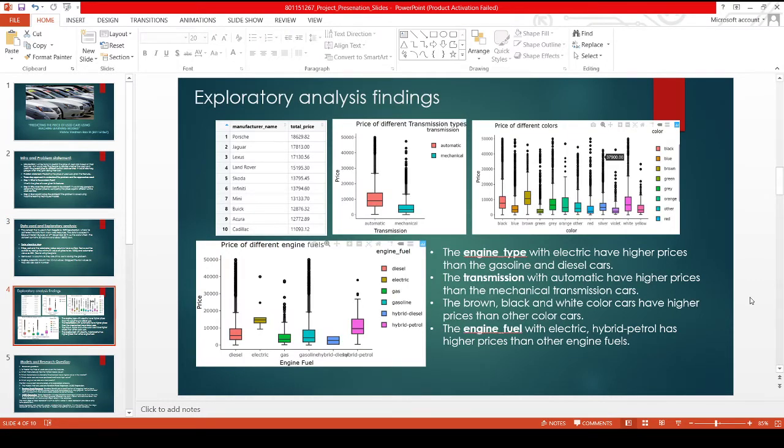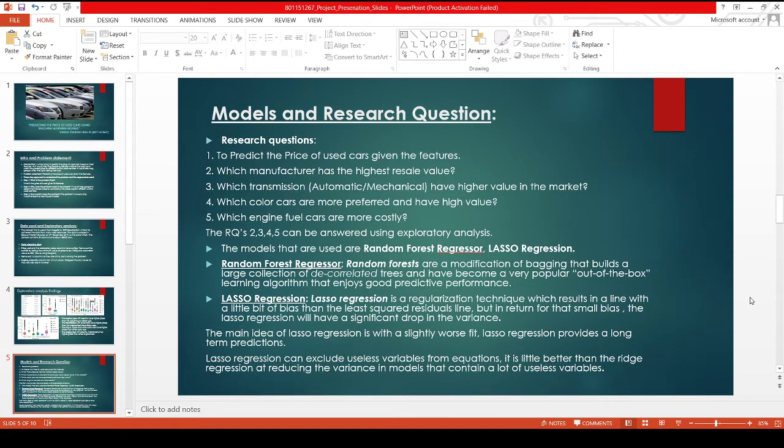Before going into the exploratory analysis step, let me show you the research questions. The primary objective or research question of this project is to predict the price of used cars given the features. The sub-research questions which can be answered using exploratory analysis are: which manufacturer has the highest resale value, which transmission, automatic or mechanical, has higher value in the market, which color cars are more preferred and have high value, and which engine fuel cars are most costly. These sub-research questions can be answered using exploratory analysis.